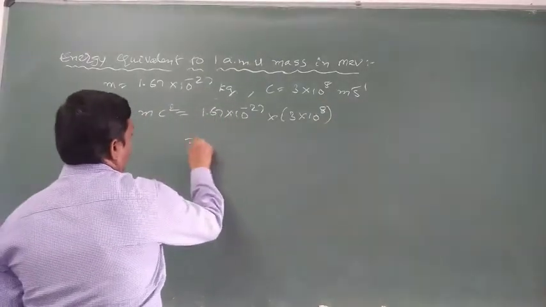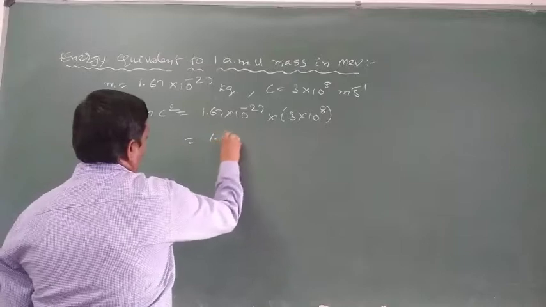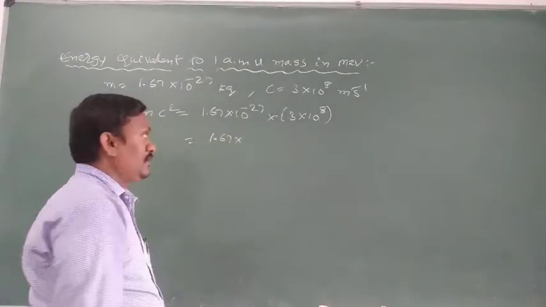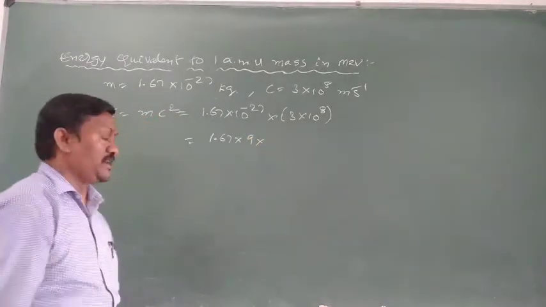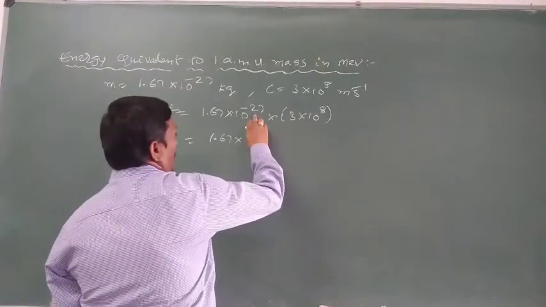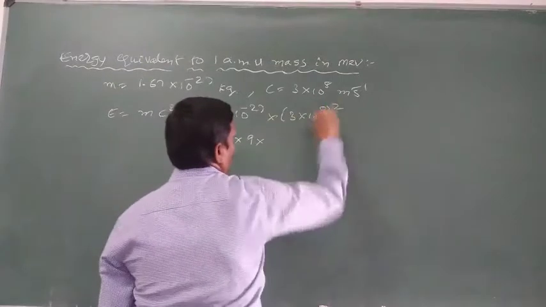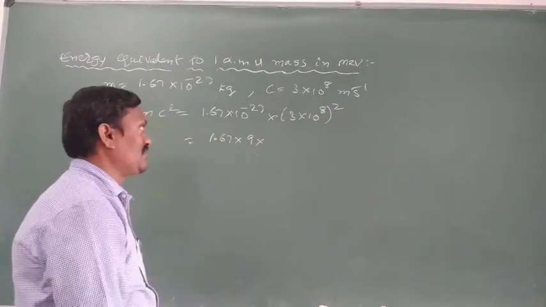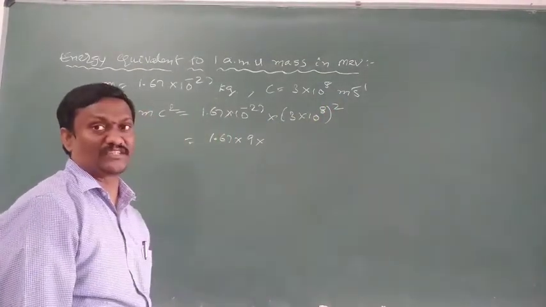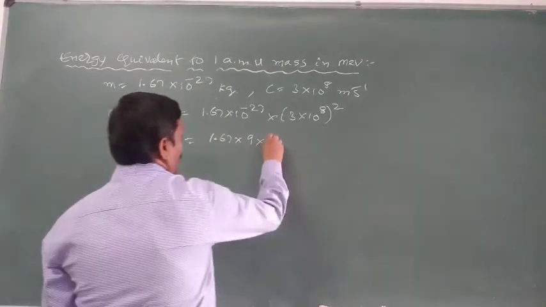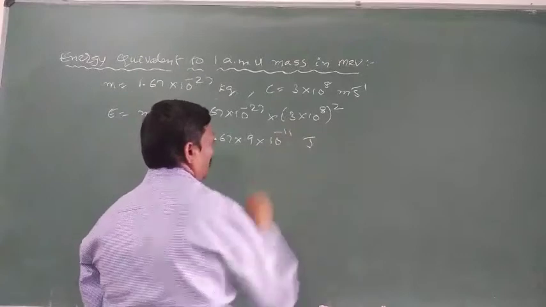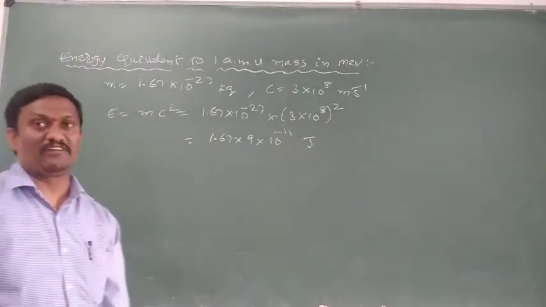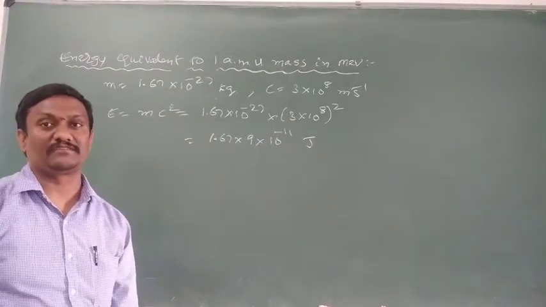Simplify, it becomes 1.67, 3 square means 9, into 10 power minus 27, into 10 power 8 whole square means 10 power 16. It becomes 1.67 into 9 into 10 power minus 11 joules. So initially we are getting energy in terms of joules.